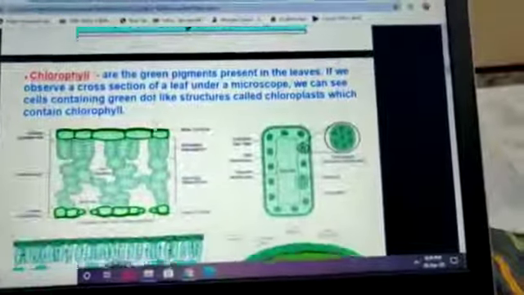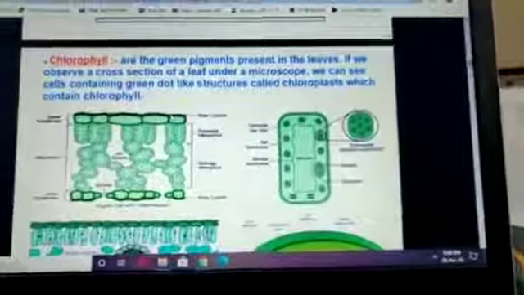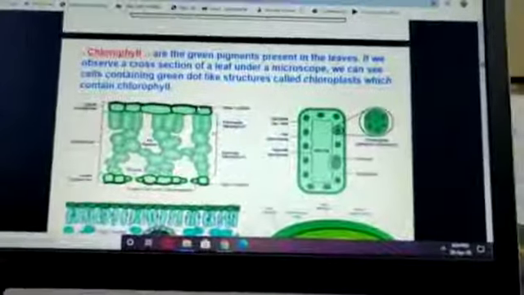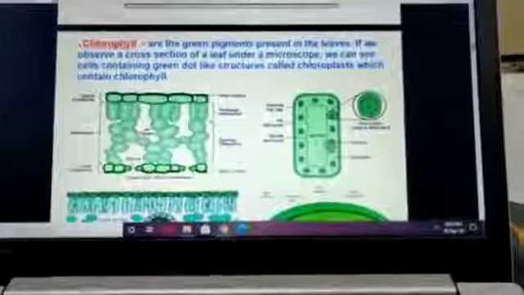Now we must understand, before going to the next, what is chlorophyll and where is it present.